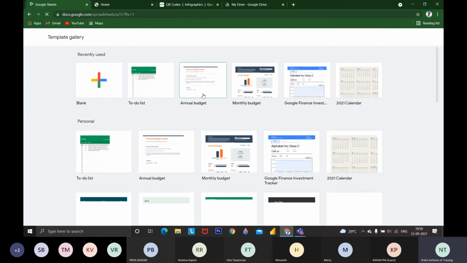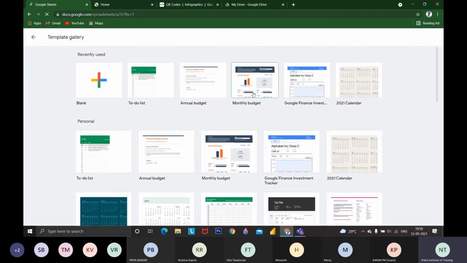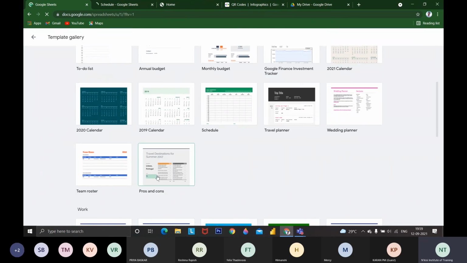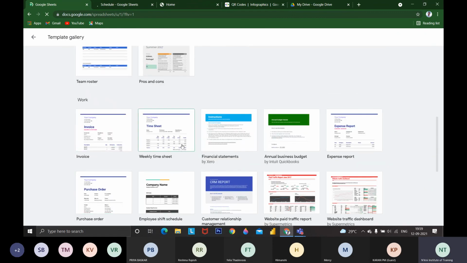Similarly, there are various templates available in the gallery. If you want an annual budget, a monthly budget, or if you are investing in share markets, you can make use of it. If you want a calendar, you can use the calendar. You can use a schedule, like Google Calendar. You can use a pros and cons, advantages and disadvantages template. Team roster is for managing the team. There are also an invoice generator, weekly timesheet, and time log.